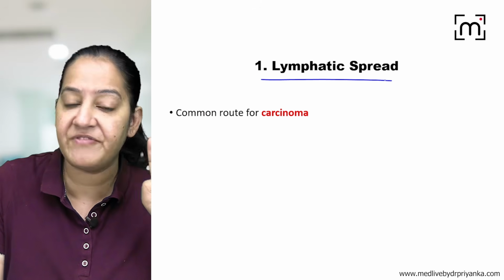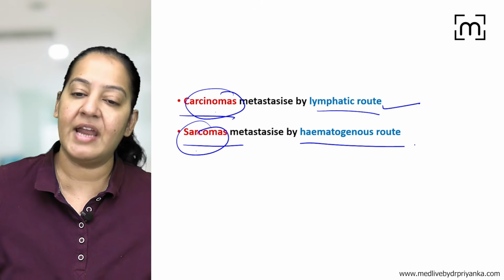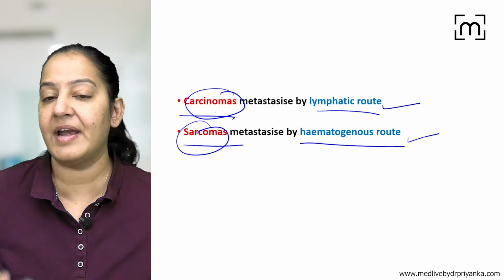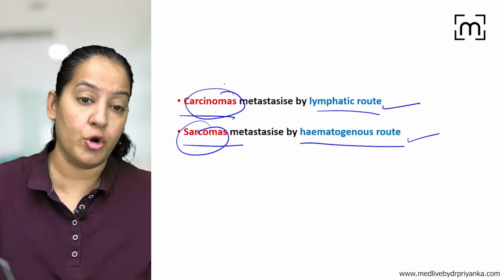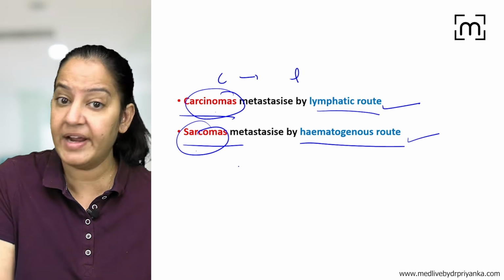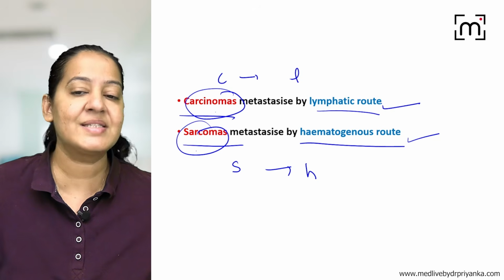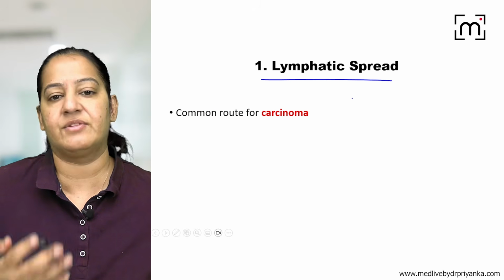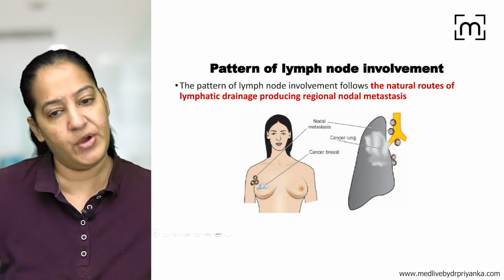The first is the lymphatic spread. I will give you the details of the lymphatic spread, then the details of the hematogenous spread, and then the third one, transcoelomic. The transcoelomic route is rare. Normally carcinoma spreads by lymphatic, sarcoma spreads by hematogenous, transcoelomic is rare. So let's start with the details of the lymphatic route. As I told you, carcinoma spreads by lymphatic route. You have to learn that.